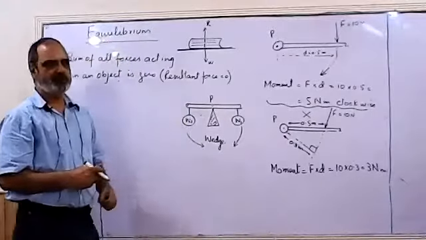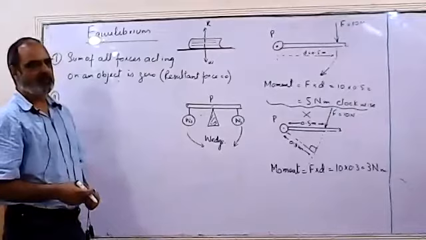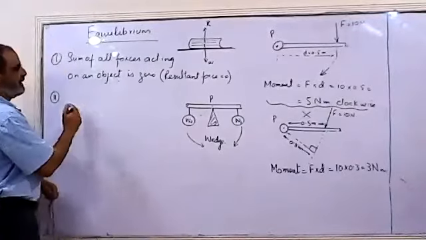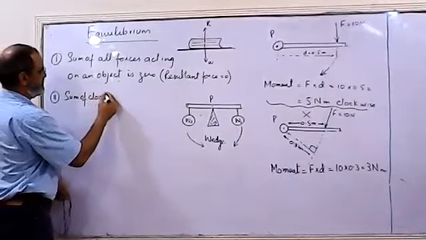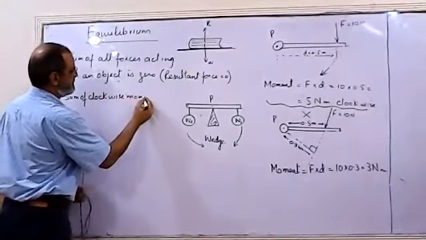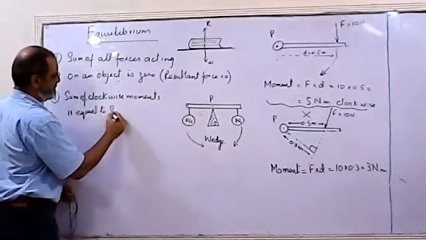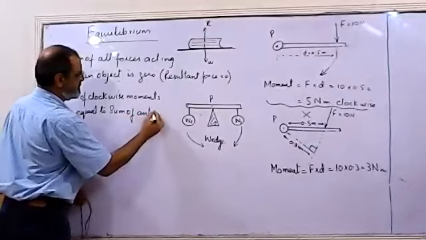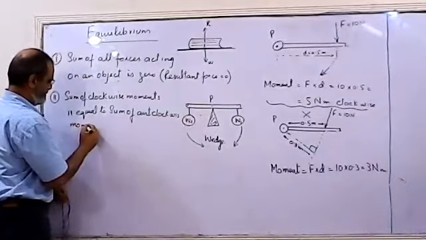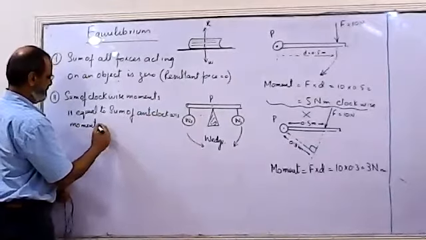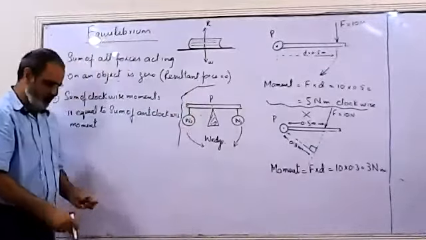If a number of forces are acting on an object which can rotate about a fixed pivot, then if clockwise moments are equal to anti-clockwise moments, then we can say that the object is in equilibrium. So the second condition is